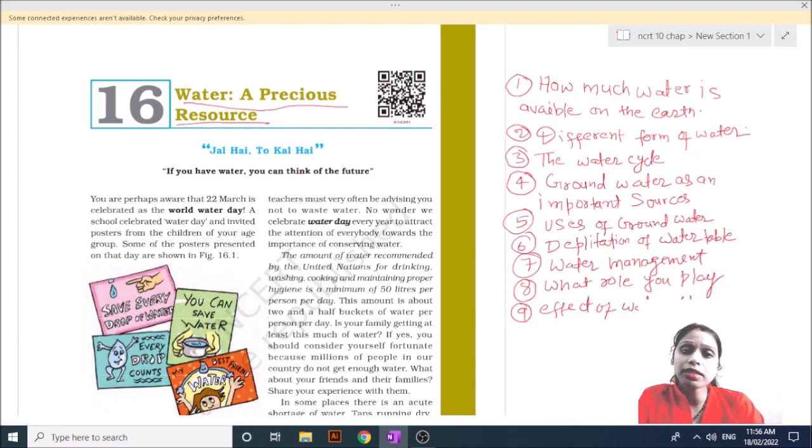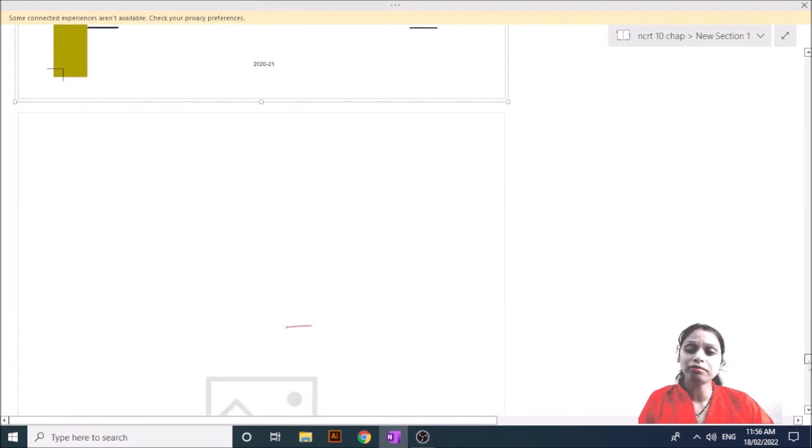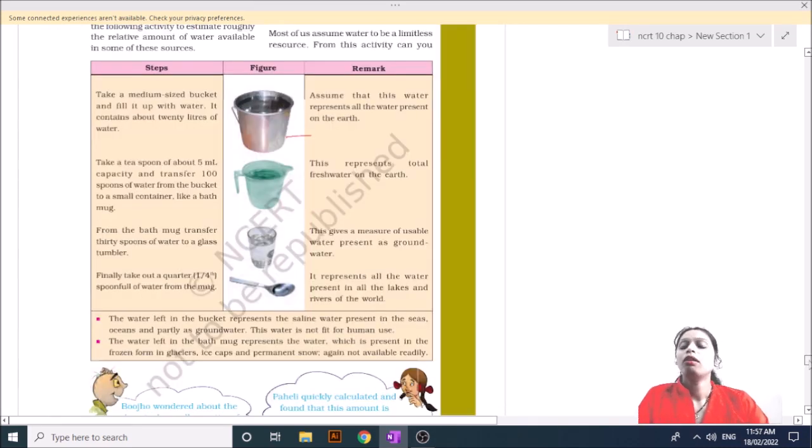The first thing is how much water is available on the earth. For this we will discuss this table.